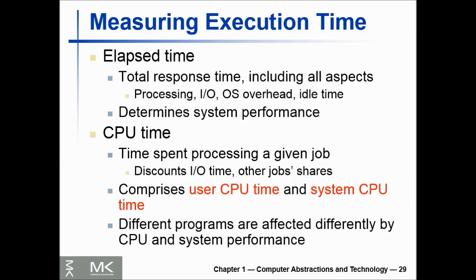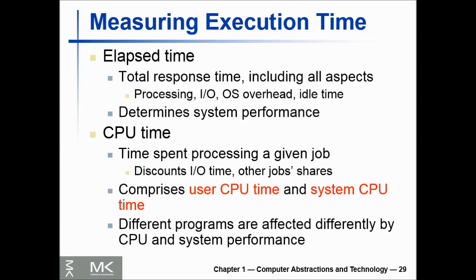The most straightforward definition of time is called wall clock time, response time, or elapsed time. These terms mean the total time to complete a task, including disk access, memory access, input, output activities, operating system overhead, everything.